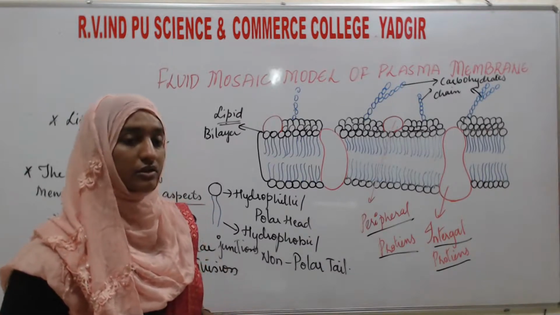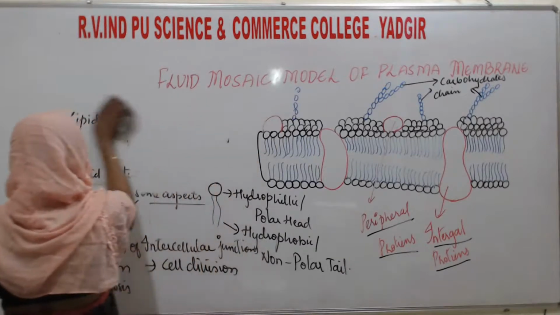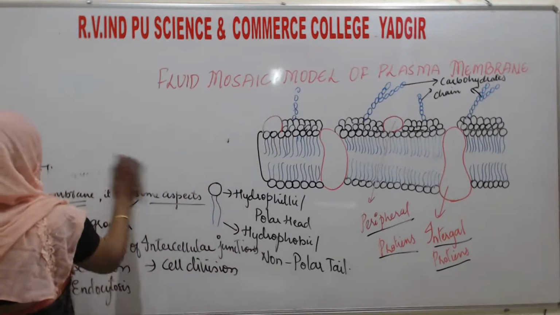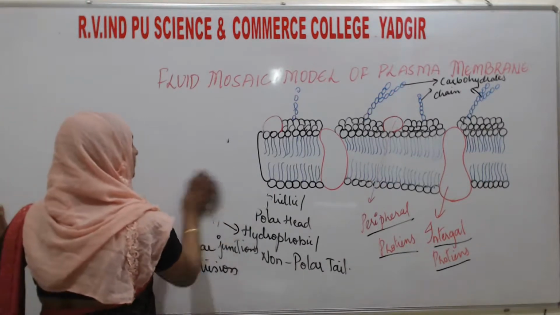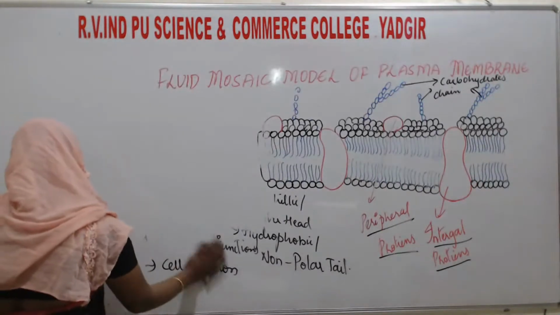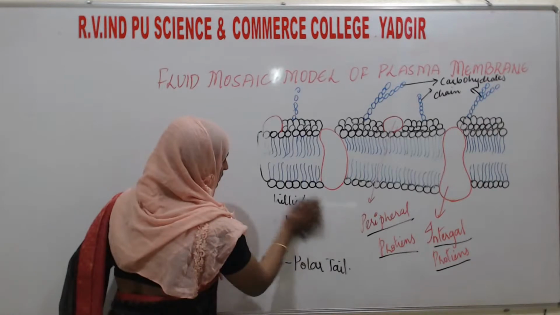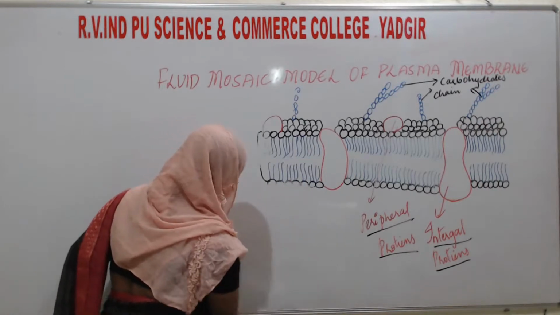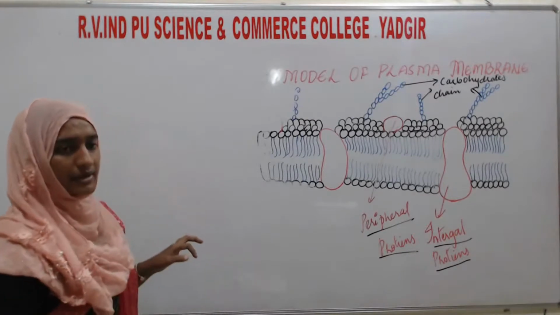Some molecules do not require any energy, and if they are transported from one region to another without the expenditure of energy, it is known as passive transport. This is what we will study in the functions of the cell membrane.